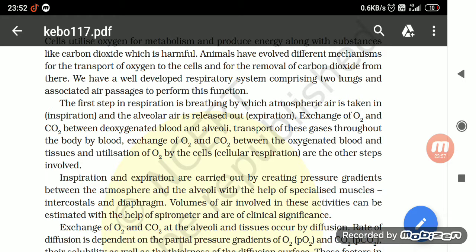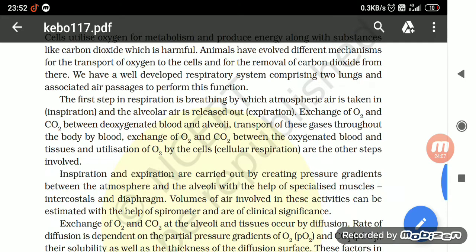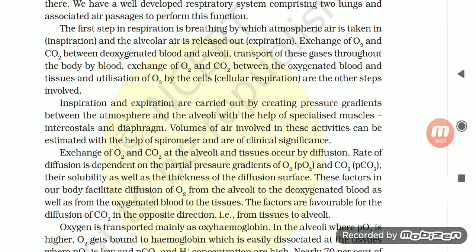Transport of these gases throughout the body by blood. Exchange of oxygen and carbon dioxide between the oxygenated blood and tissues, and utilization of oxygen by the cells. Cellular respiration are the other steps involved. Inspiration and expiration are carried out by creating pressure gradients between the atmosphere and the alveoli with the help of specialized muscles, intercostals and diaphragm. Volumes of air involved in these activities can be estimated with the help of a spirometer and are of clinical significance.